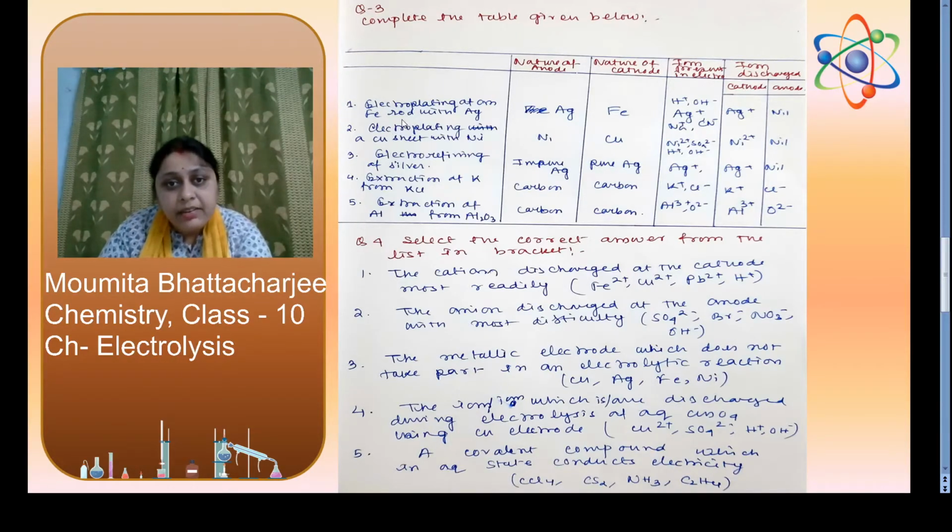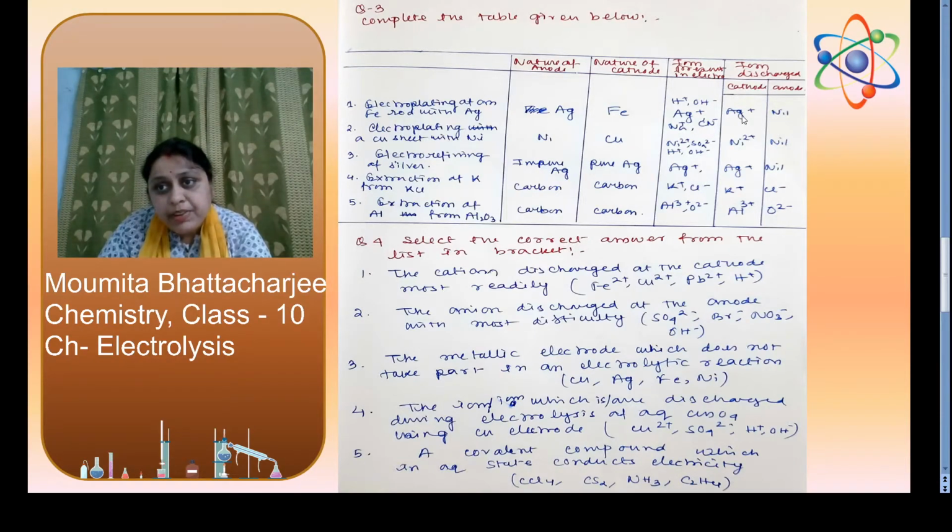Electroplating of an iron rod with silver. See, on the iron rod we are electroplating silver. So the nature of the anode will be silver, because the metal by which we are electroplating is always kept at anode. Nature of the cathode, that is iron. Ions present in the electrolyte will be H plus, OH minus and Ag plus.